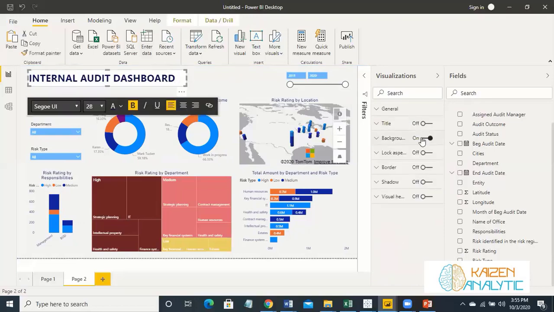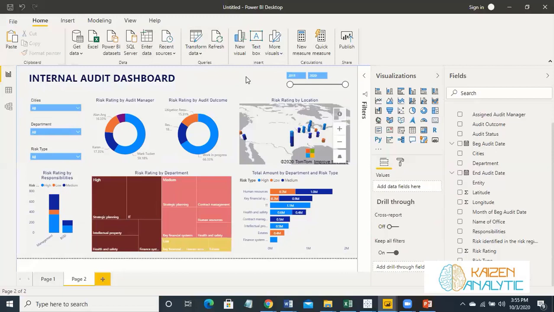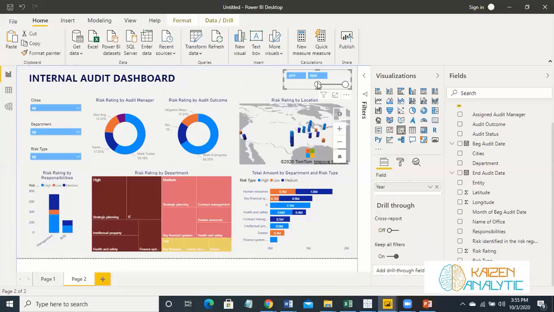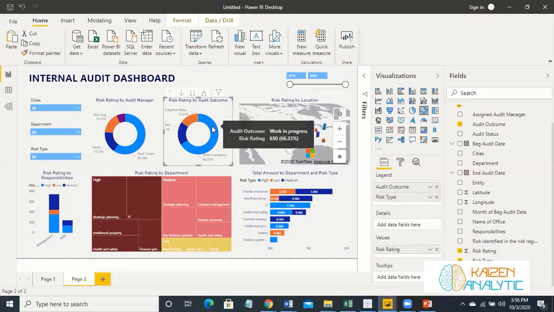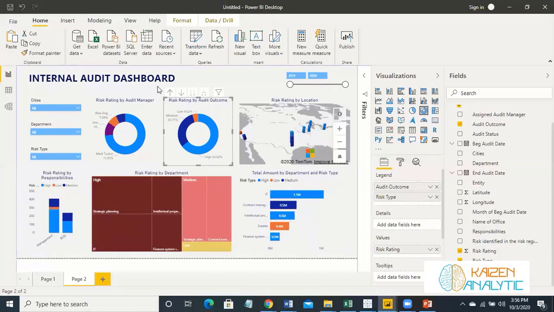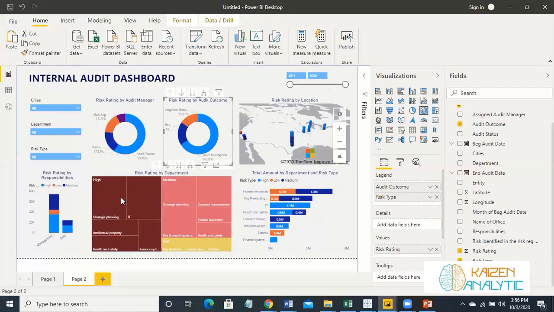So if you can see that we have created this dashboard in a matter of few minutes because we haven't used any DAX function in this one, and we have just drag and dropped all the information which we have to create this dashboard, which is totally interactive as far as year is concerned. So it will give the information for 2017, 2018, 2019. We have the drill down option as well. We have the drill down option in this one as well.